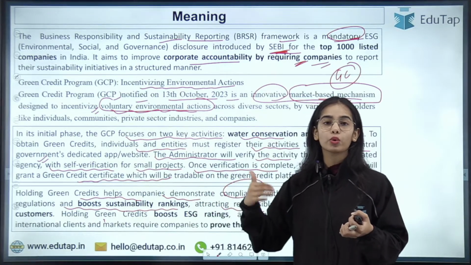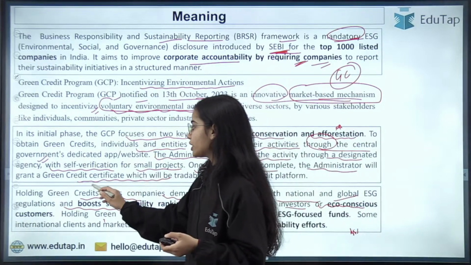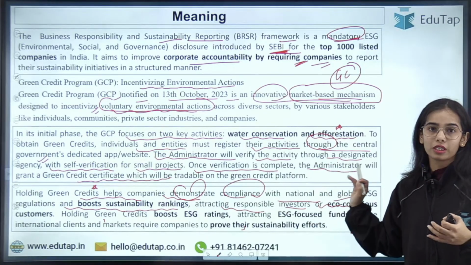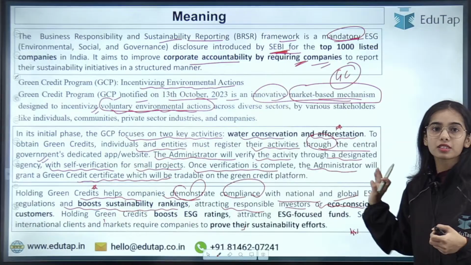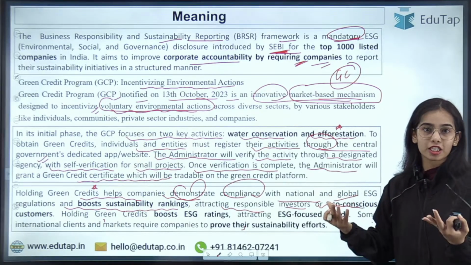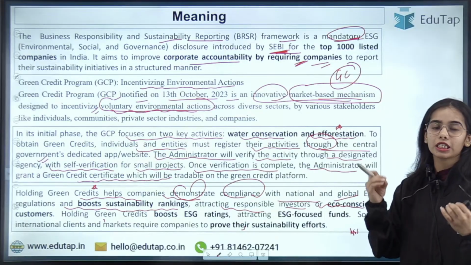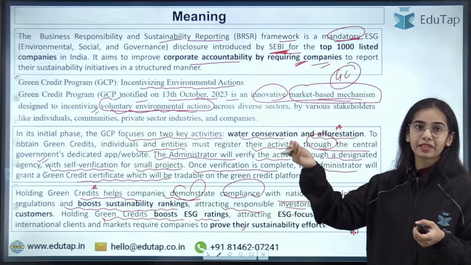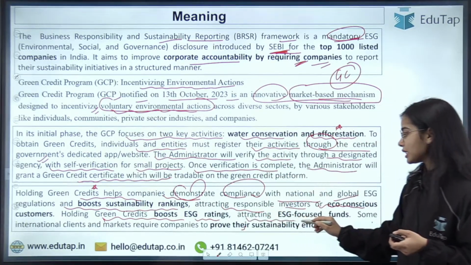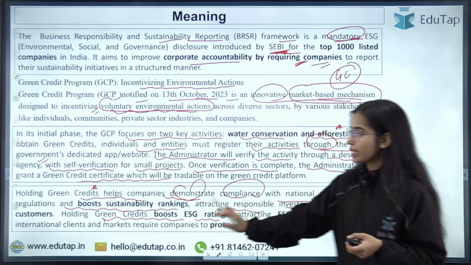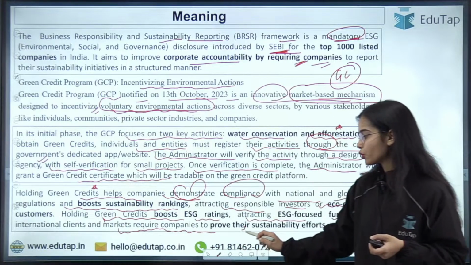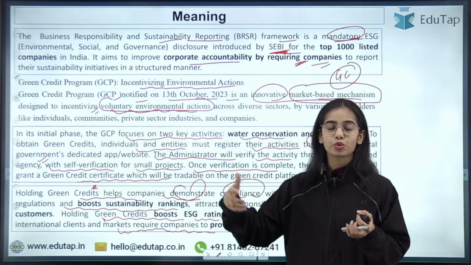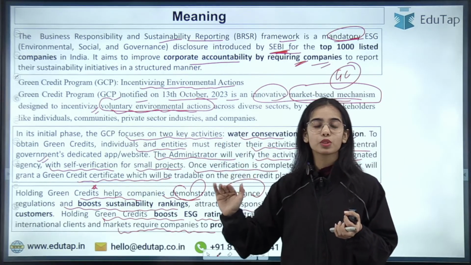So holding green credits helps companies demonstrate compliance with the rules and regulations on environment, social and governance norms, as well as giving them a higher sustainability ranking, attracting investors and eco-conscious customers. Holding green credits boosts the sustainability ratings as well as the ESG ratings, attracting ESG-focused funds. Some international clients and markets require companies to prove their sustainability efforts. Some countries that are taking strong efforts towards the environment are following very strict rules for ESG.